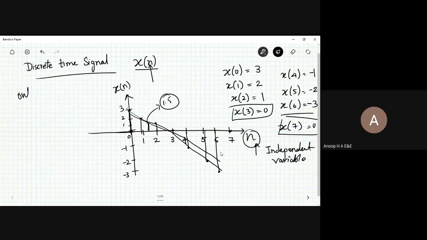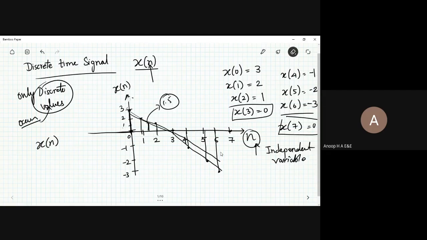It only occurs at discrete values. Only discrete values, only at the discrete values. So these are said to be the discrete time signal that is present there. So x of n is the representation you are going to use now.